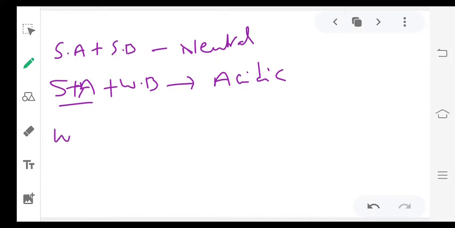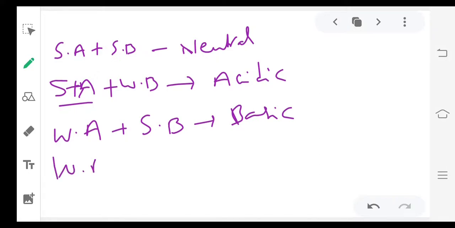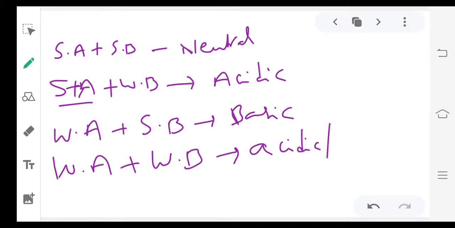Now weak acid, strong base means this combination's salt solution is basic. And weak acid, weak base: this solution may be acidic or basic. It depends on the dissociation constants of the acid and base.